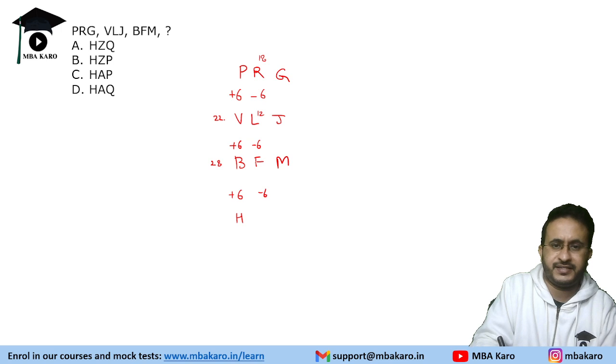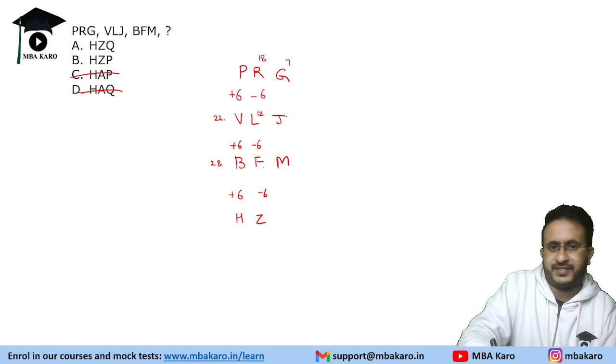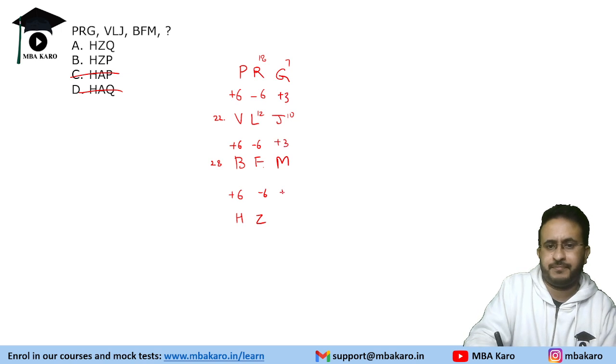F minus 6 is 0. Right. So 0, that is 26, which is Z. So HZ, we'll have to look at the third letter also. So G to J. G is 7, J is 10. So plus 3. J plus 3 is M. M plus 3 is P. H, Z, P. That is our answer.